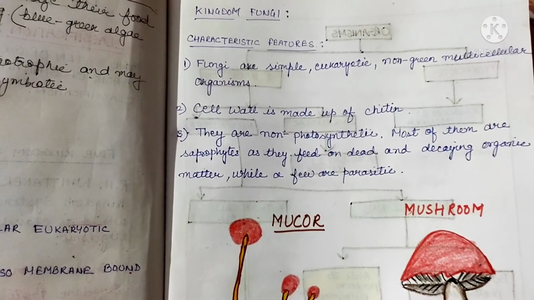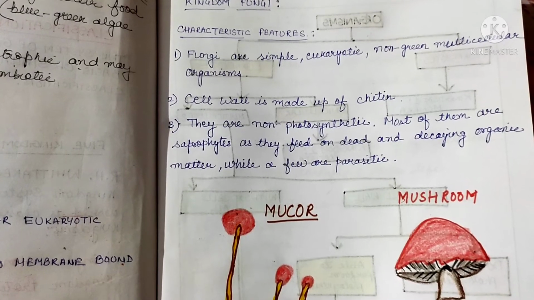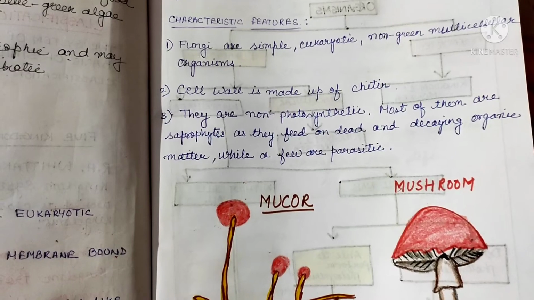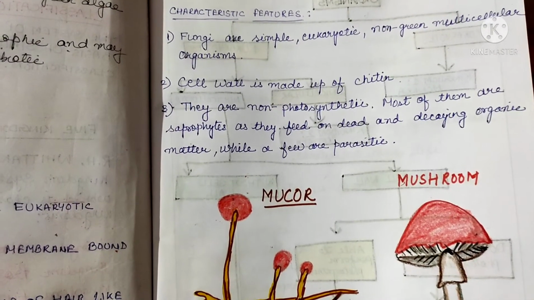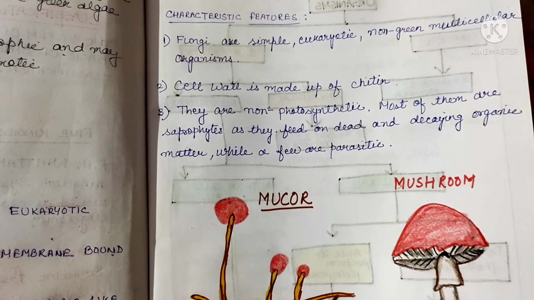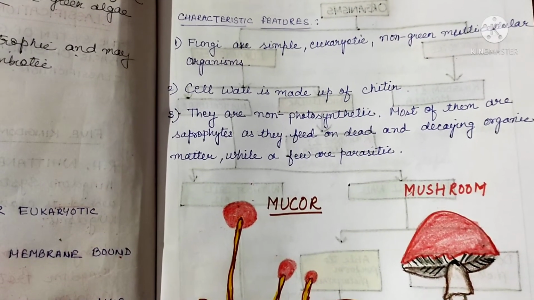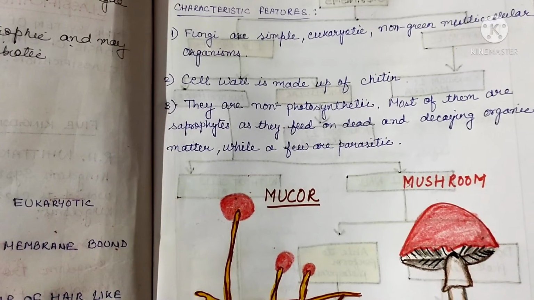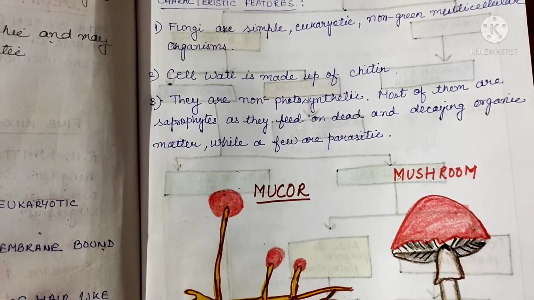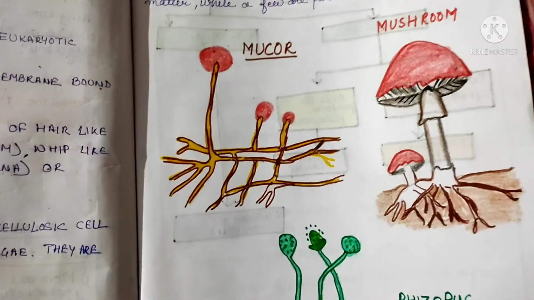Next kingdom is fungi. They are simple eukaryotic non-green multicellular organisms. Their cell wall is made up of chitin. They are non-photosynthetic. Most of them are saprophytes as they feed on dead and decaying organic matter, while few are parasitic. In other words, they don't perform the process of photosynthesis, but they get their food from dead and decaying organic matter. Take the case of mucor, mushroom and rhizopus.